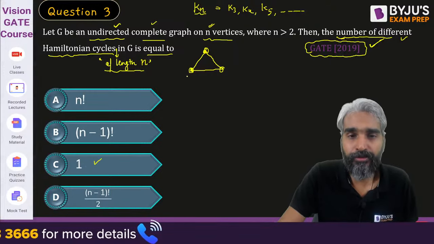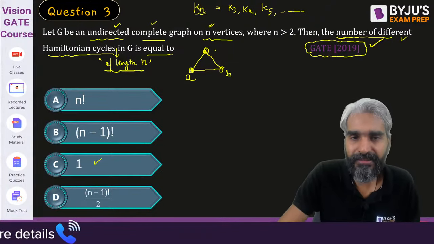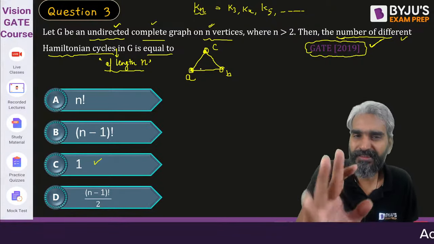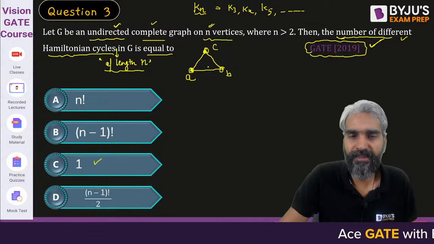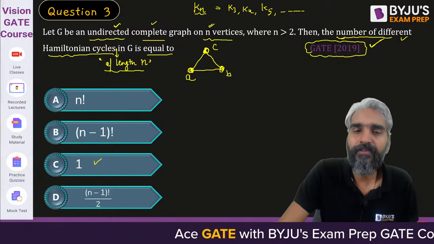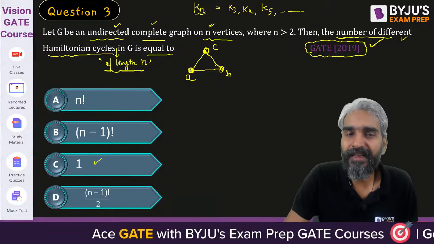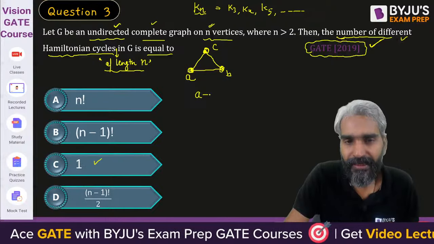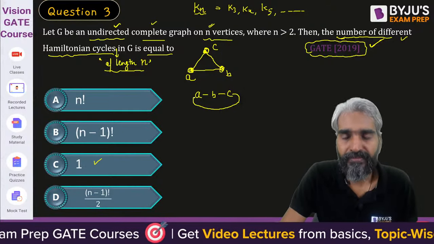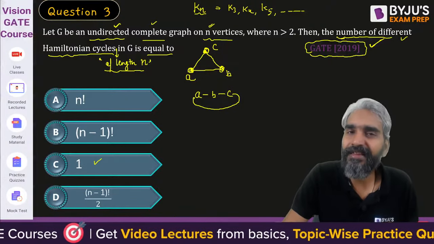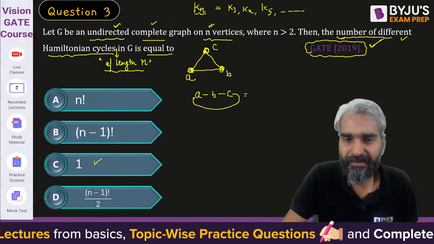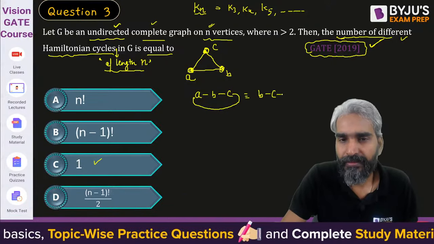Anyway, leave it. Let's assume that these are the vertices A, B, C. Please tell me how many cycles are possible. Let me give you one intuition, then you all know the solution. If there are 3 vertices A, B, C, how many different cycles are possible? If I say A, B, C, A, it's one cycle. Now, does it make any difference if I start the cycle from B? So this is the same as B, C, A and B.